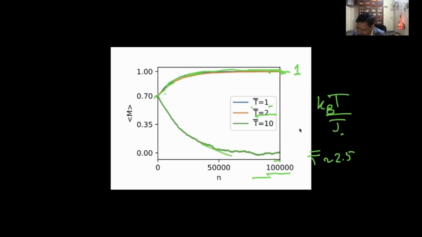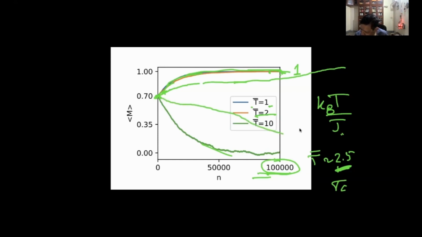So, by the way, when you go closer and closer to the transition temperature, this will take longer and longer, and that's why it's a project. Okay, so you really have to run it for a very long time, and you just run the same code which is given to you, and you'll find that it will go slowly into that. It will just go very slowly to 1 if it is less than the critical temperature, Tc. If it's above the temperature, very slowly it will go to 0. Very slowly. Okay, so this is called critical slowing down.